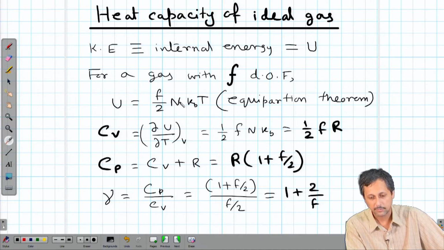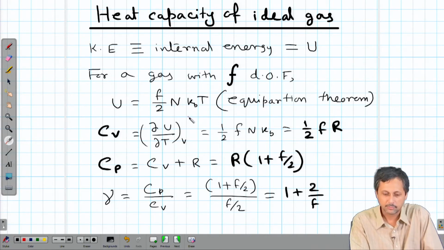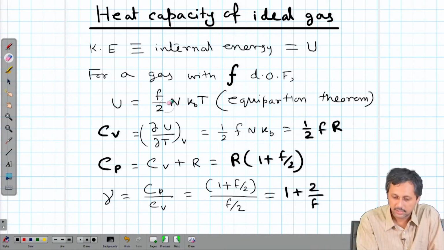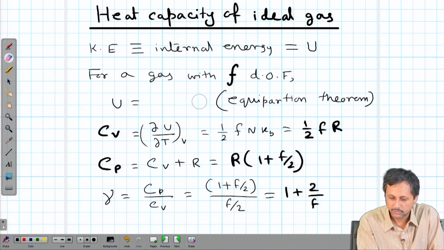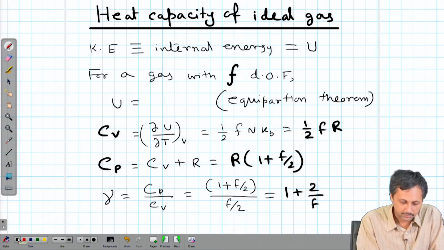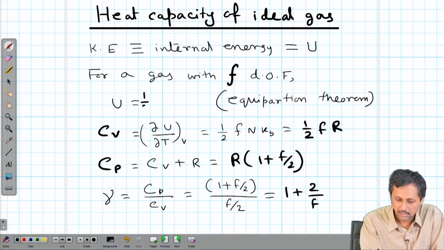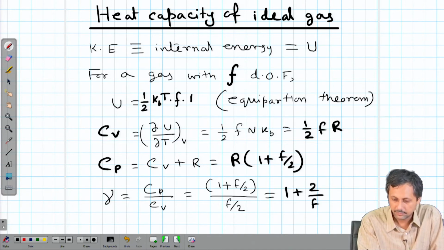The total number of degrees of freedom is f, so we multiply by f and we multiply by n, which is the total number in the gas assembly. So, just for your convenience, it will be half kBT times f times n.